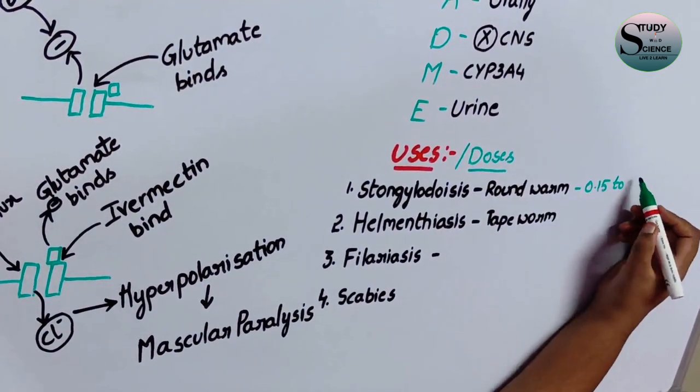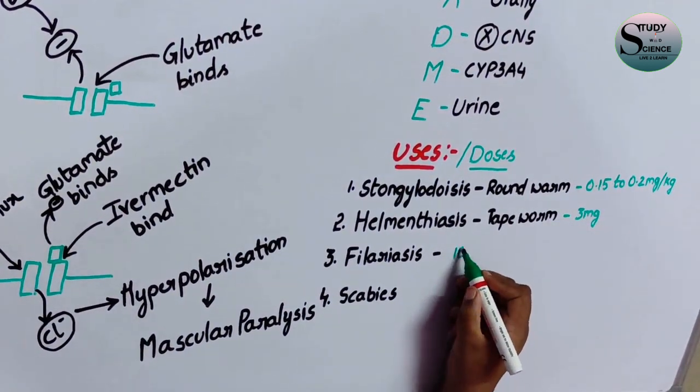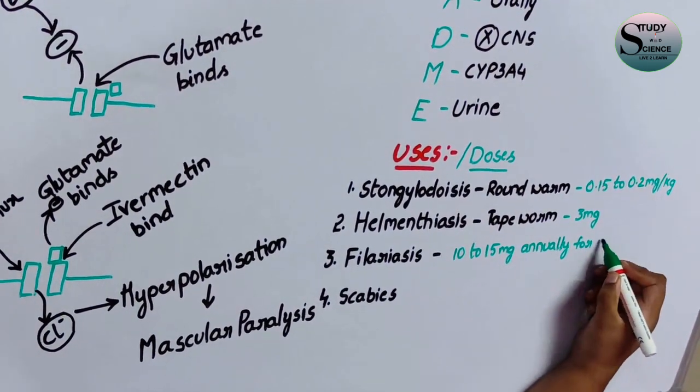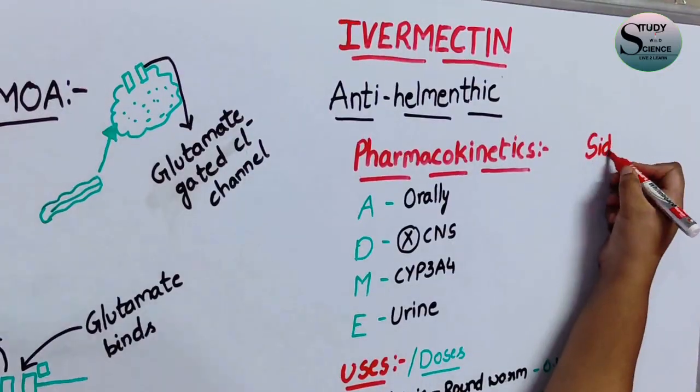So now let's discuss the doses of the drug in several diseases. For strongyloidiasis, it is 0.215 to 0.2 mg per kg, for helminthiasis 3 mg oral, for filariasis 10 to 15 mg annually for 5 to 6 years, and for scabies it is going to take 0.2 mg per kg.